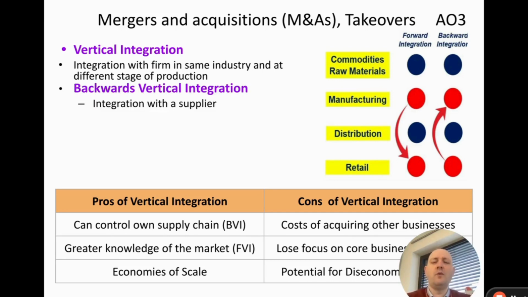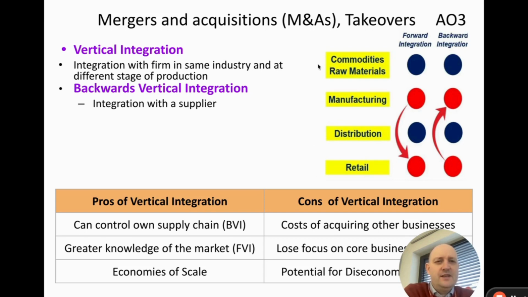Well, one example might be backwards vertical integration. And this is when we integrate with a supplier or a firm who's less advanced in the supply chain. So what do I mean by that? If we look here, we've got a supply chain starting with the raw materials, then we've got manufacturing, distribution to consumers, and then retail.